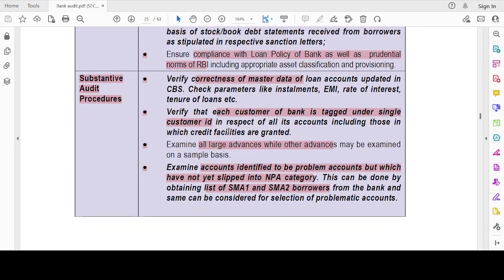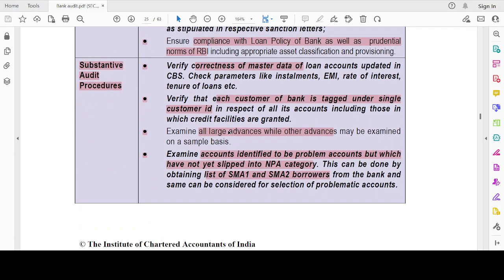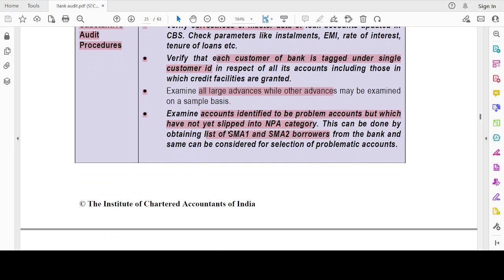Then substantive audit procedures. It should verify the correctness of the master data, and whether there is a single customer ID for each customer's different accounts. See, I may have one savings account, one deposit account, one RD account, one PPF account, or one NPS account in the same bank. Everything is in the same bank, so everything has to be tagged to a single customer ID. All large advances should be examined. Okay, if there are some advances in SMA 1 and SMA 2, you would have read this, right?